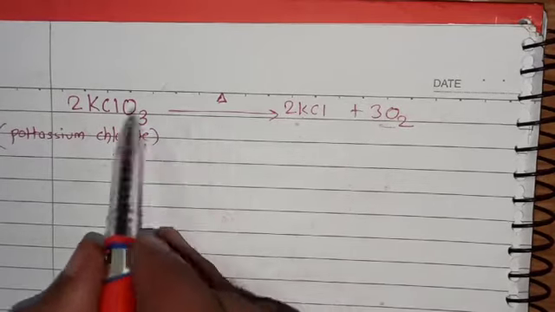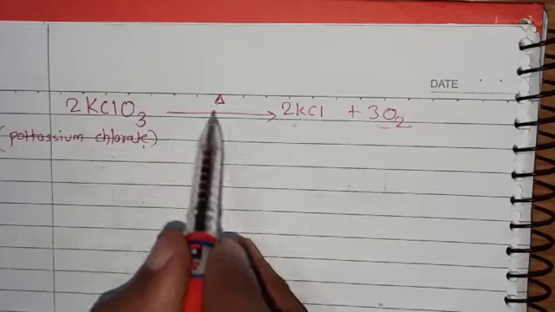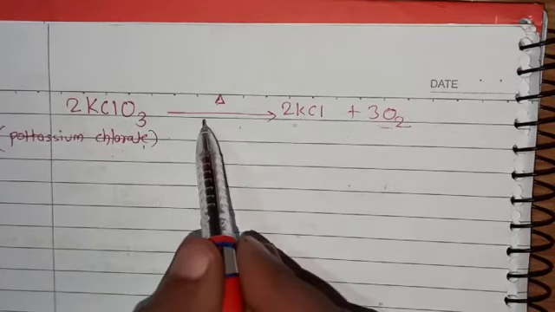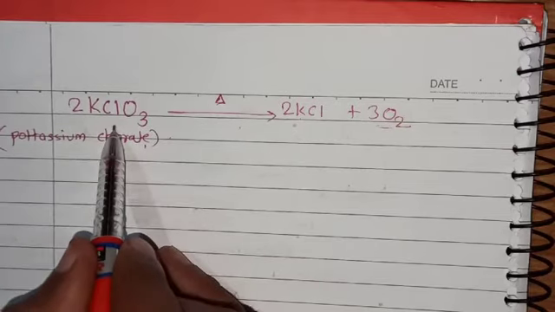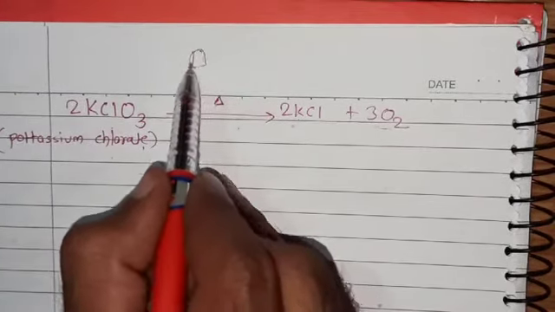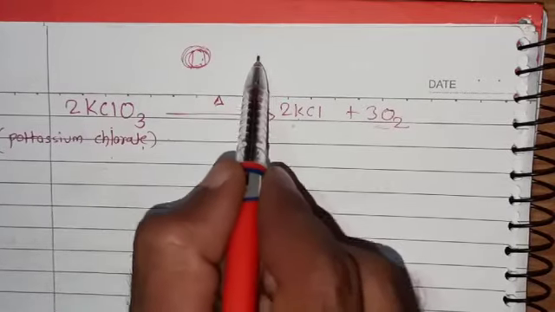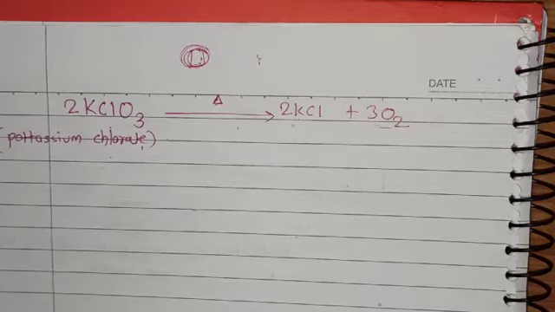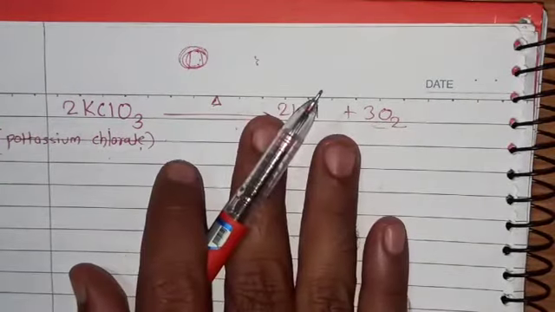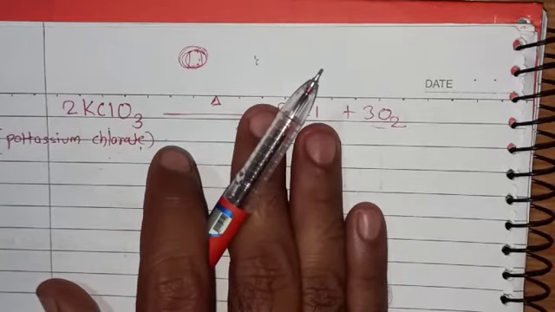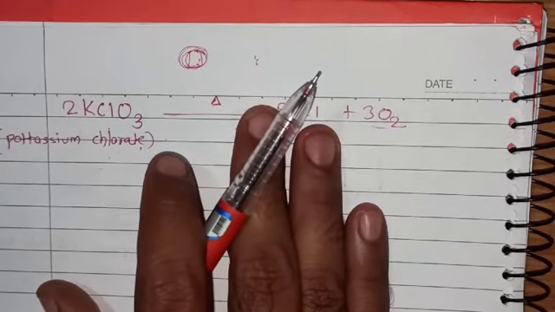Now the rate of this reaction cannot be increased by reducing the particle size. Whether you take potassium chlorate in pieces or powder form, the rate of reaction cannot be changed. It will take whatever time it takes.